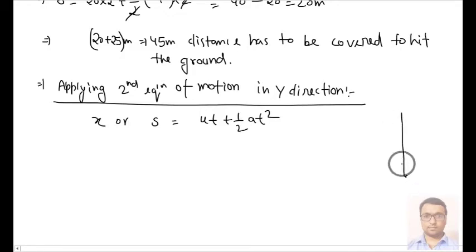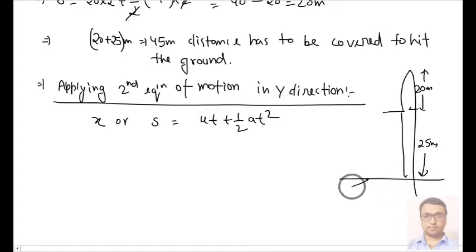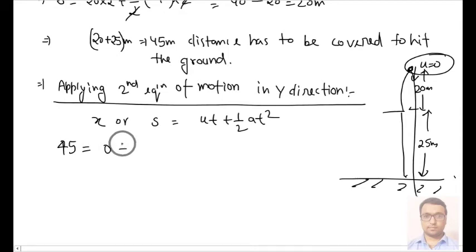This time the total height that the ball will cover will be this 20 meter height plus 25 meter height, then we have our ground. So we will write 45 equal to ut, where initial velocity is the velocity with which the ball will start. We know that at this point u is 0, plus half at square, or we can apply the value of acceleration, that is 10 into t square.